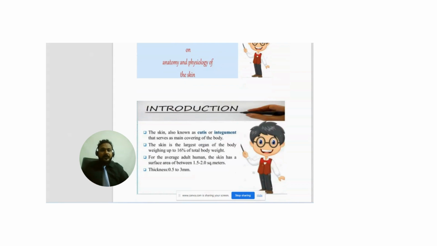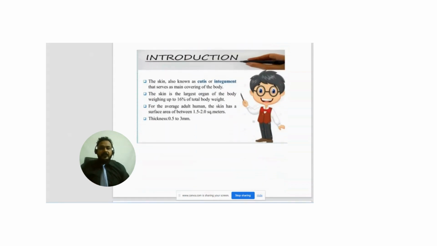Now we move to the introduction. The skin is also known as cutis or integument, which serves as the main covering of the body. The skin is the largest organ of the human body. It contributes 16% of the total body weight. For the average adult human, the skin has a surface area of around 1.5 to 2 square meters, and the thickness of the skin is 0.5 to 3 mm. It varies according to the location of the body.